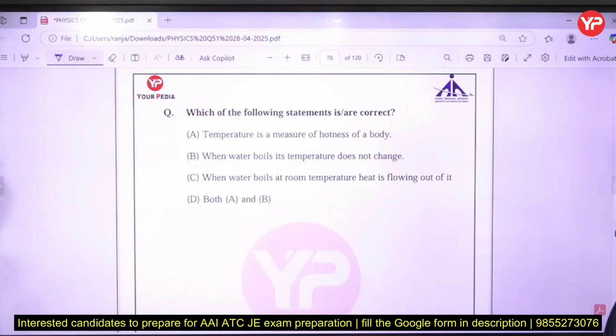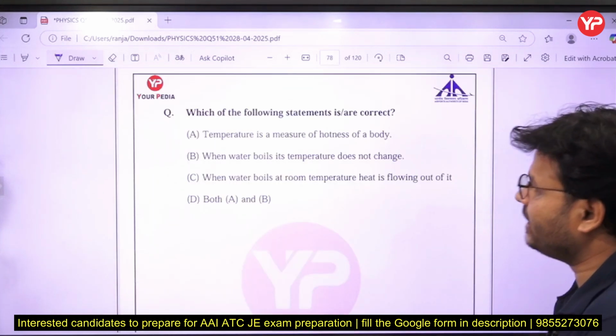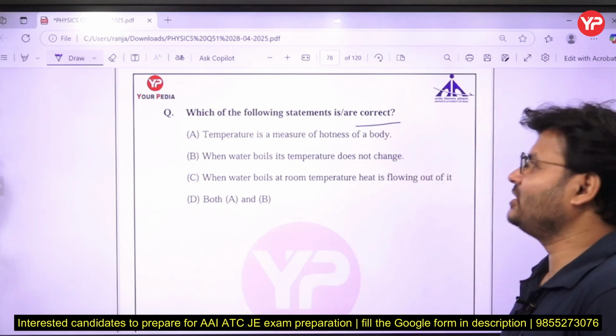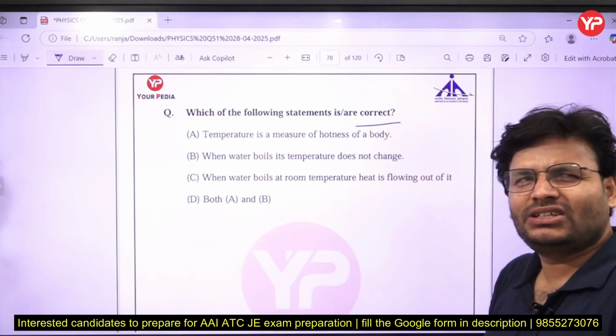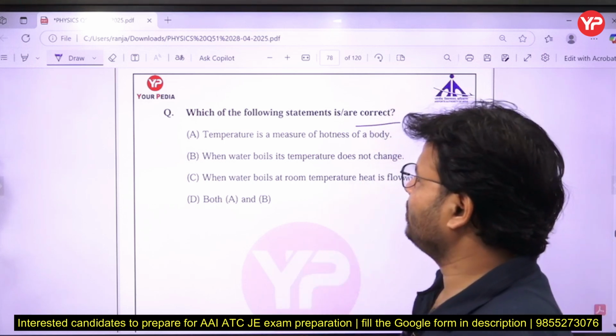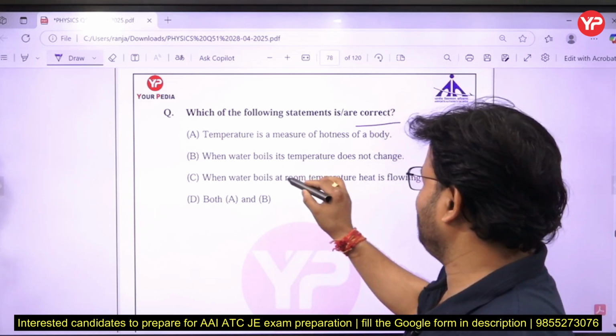This is the next question. Which of the following statements are correct? Temperature measures the hotness of a body. Yes, that is right. So A is right. When water boils, its temperature does not change.